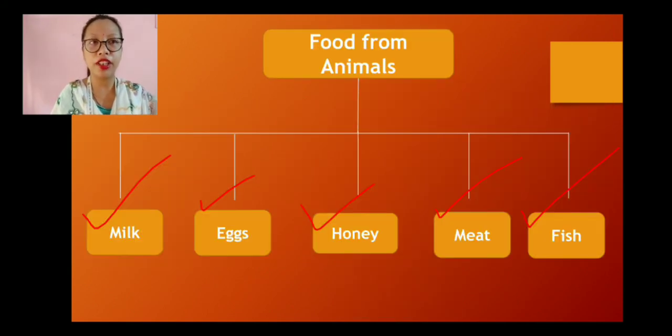Then as you can see, we have honey as well. Honey comes from the honeybees. They build the beehive, right? And from the hive we get the honey.